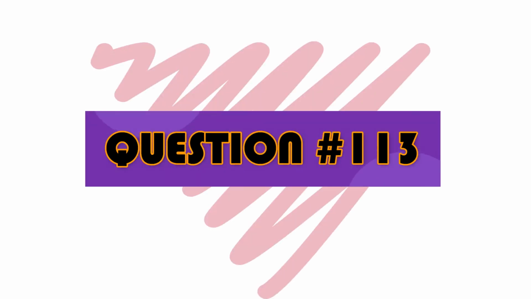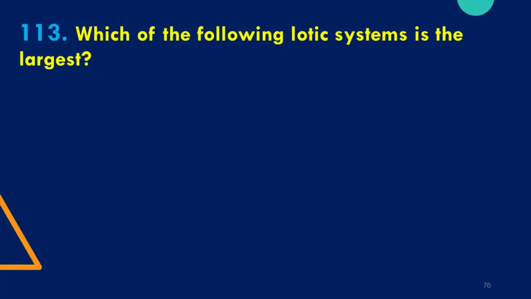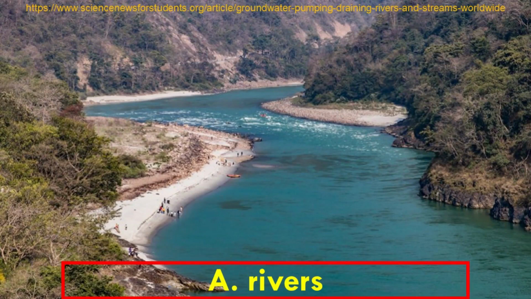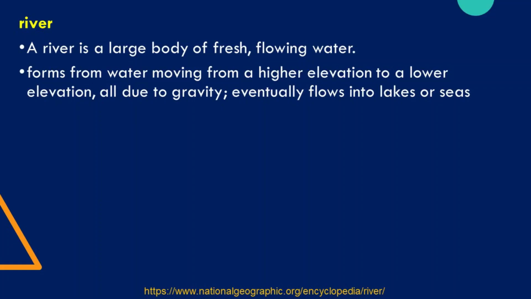Question number 113. Which of the following lotic systems is the largest? A. Rivers. B. Creeks. C. Streams. D. Brooks. The correct answer is A. Rivers. A river is a large body of fresh-flowing water.